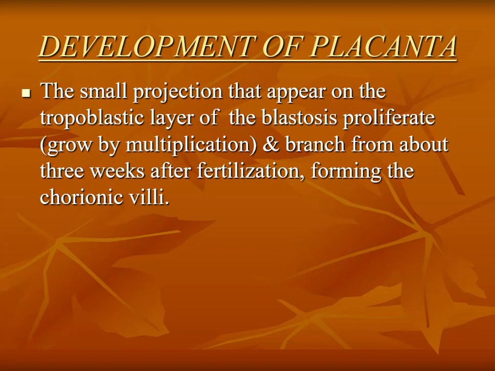Next is how it will be developed. The small projections that appear on the trophoblastic layer of the blastocyst proliferate and branch from about 3 weeks after fertilization, and they help to form the chorionic villi. Projections appear on the trophoblastic layer of the blastocyst, there is growth by multiplication of the cells, and the branches are formed about 3 weeks after fertilization, helping to form the chorionic villi.